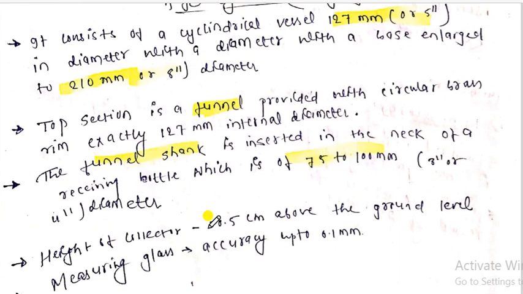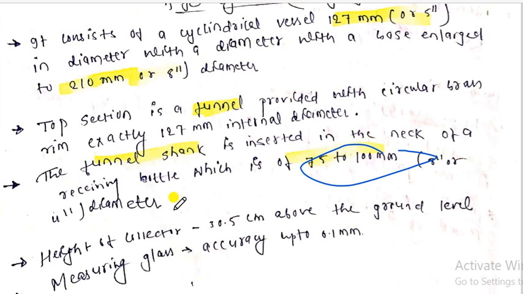So here the funnel shank is inserted in the neck of the receiving bottle having a capacity of 75 to 100. इसका जो bottle का जो capacity होता है, it capacity 75 mm to 100 mm. So once this bottle is filled, we have to remove it immediately, right? So we need one person, एक वहाँ पे person होना चाहिए जो उसको change करते रहे, ठीक है. Need one person so that once the bottle is filled, we have to remove it, or throw out the water we have measured, and again put in another bottle.